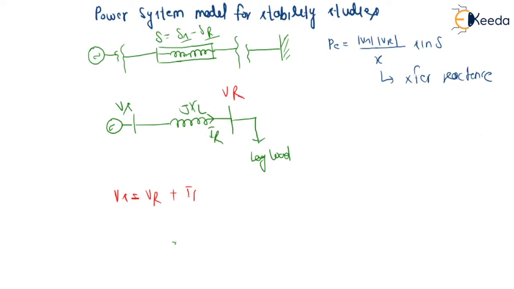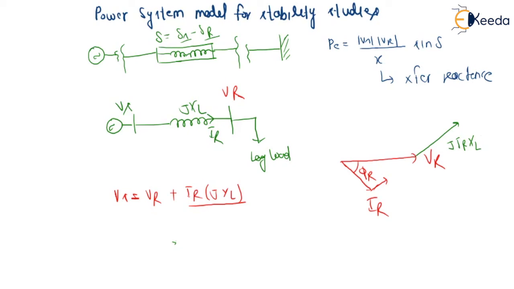When we draw the diagram, let us assume VR and our load has lagging power, so IR, the angle difference would be phi R. Now we have to add IR into JXL. IR is in this direction, so J will be anti-clockwise, meaning like this direction. So we can see here in green, this will be J into IR into XL. So this will be Vs.